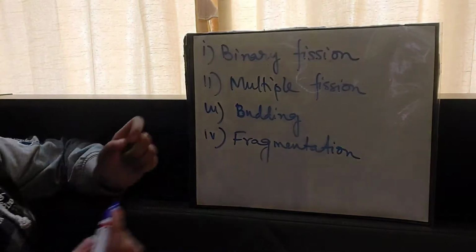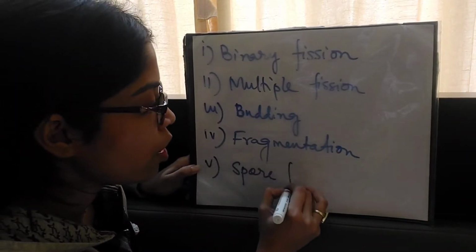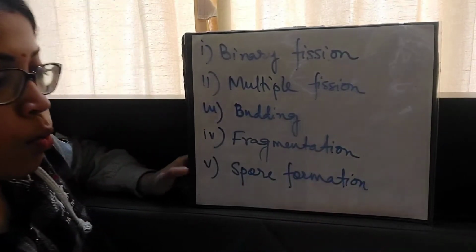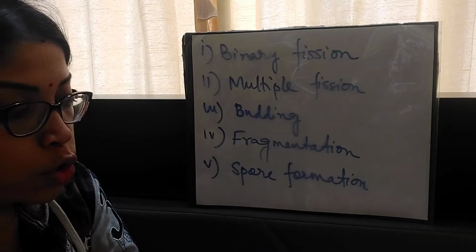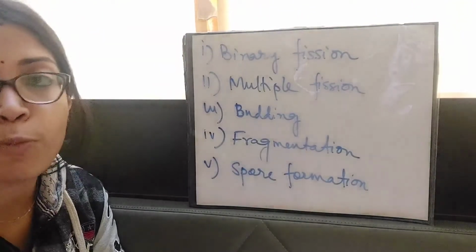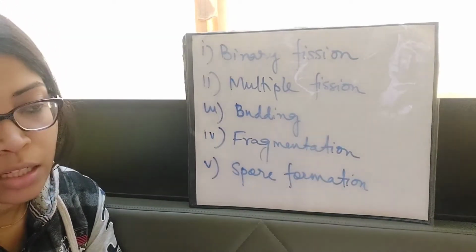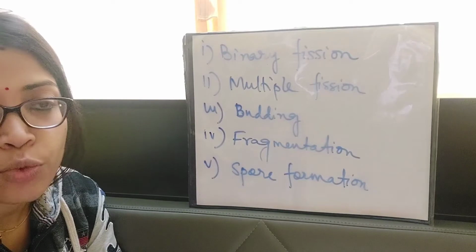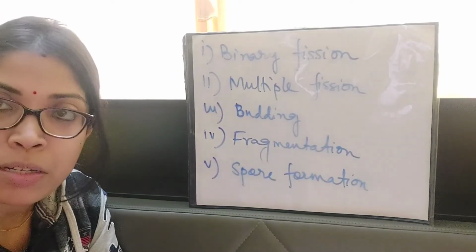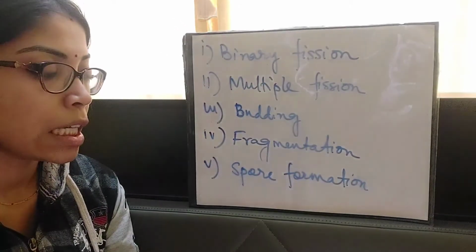The next type of asexual reproduction, the last one, is spore formation. Now what is spore formation? What are spores basically? Some bacteria, fungi, mosses and ferns reproduce by forming spores. Spores are dedicated reproductive cells, just as sexually reproducing plants and animals produce gametes, the male gamete sperm or female gamete ovum.